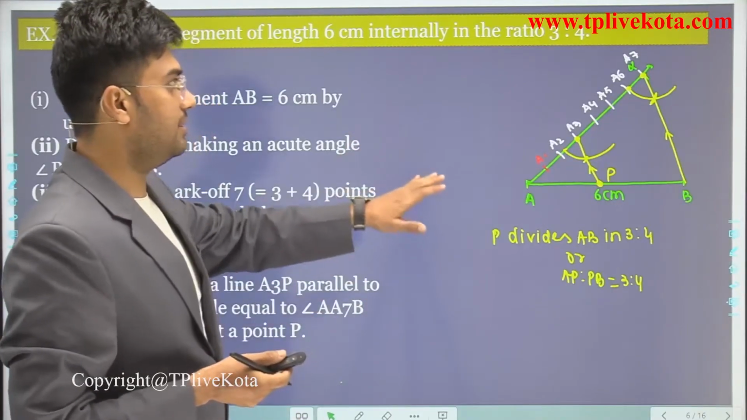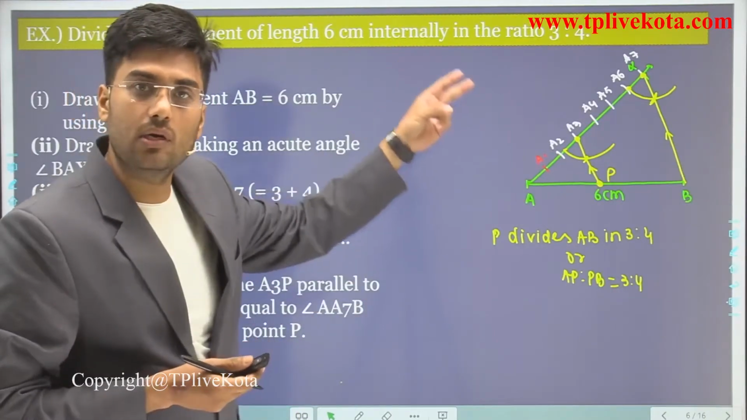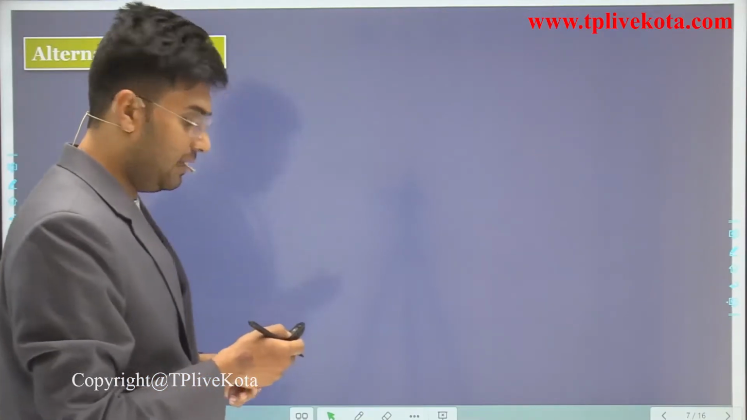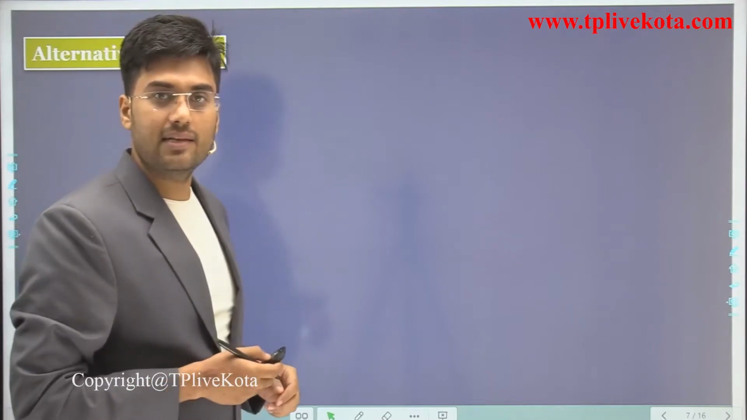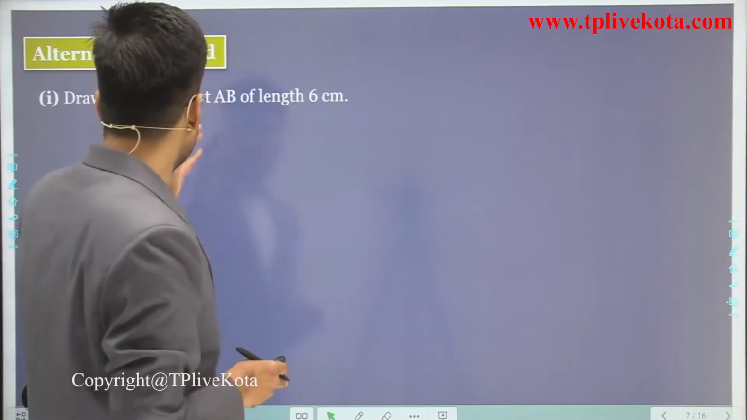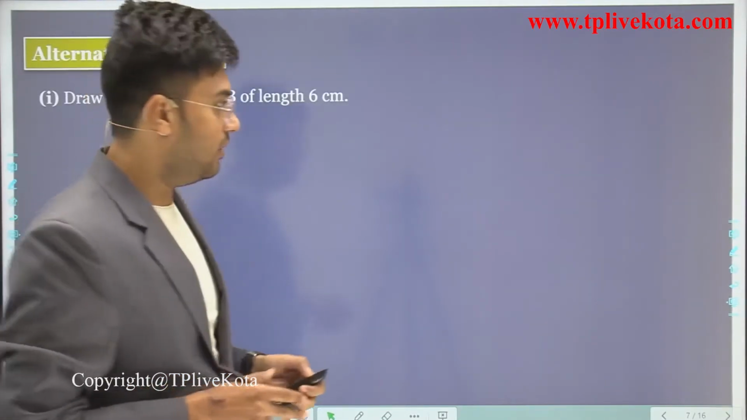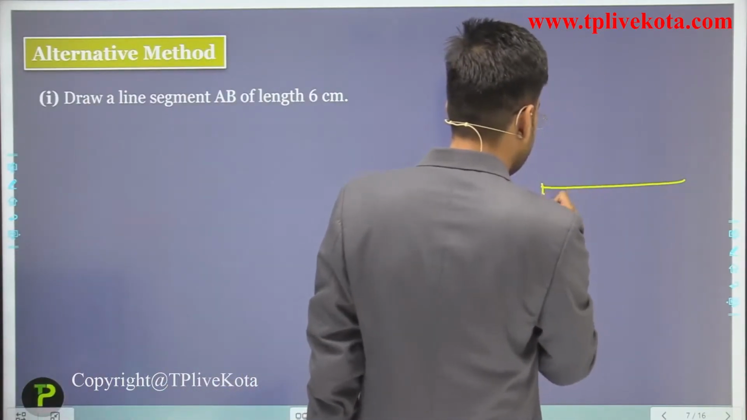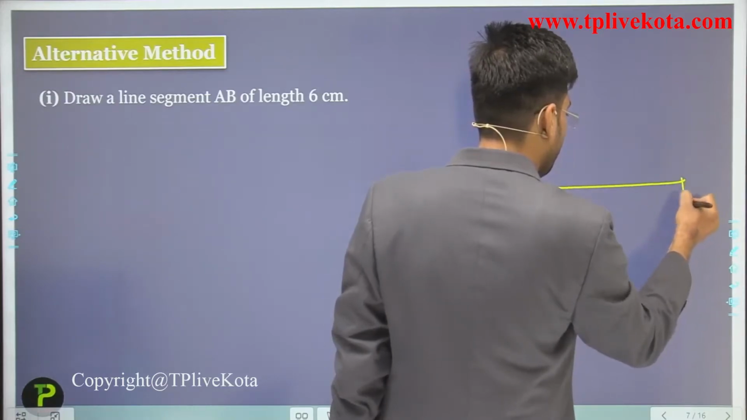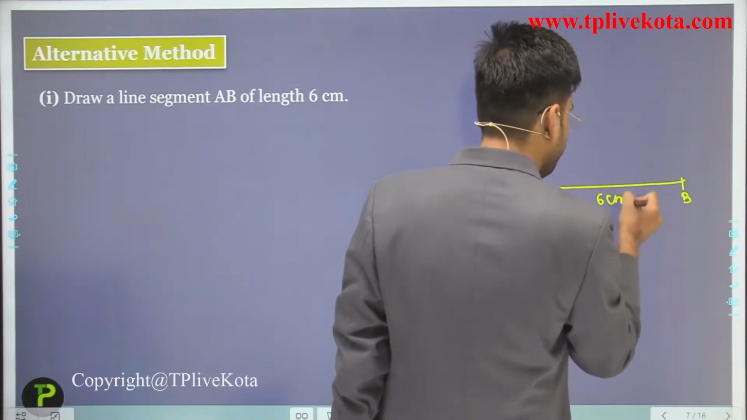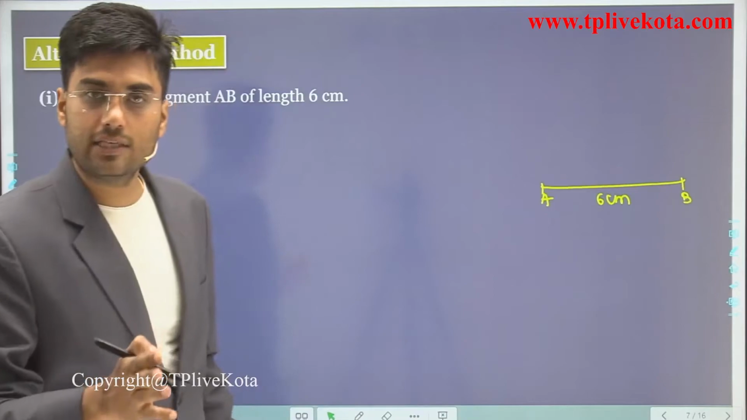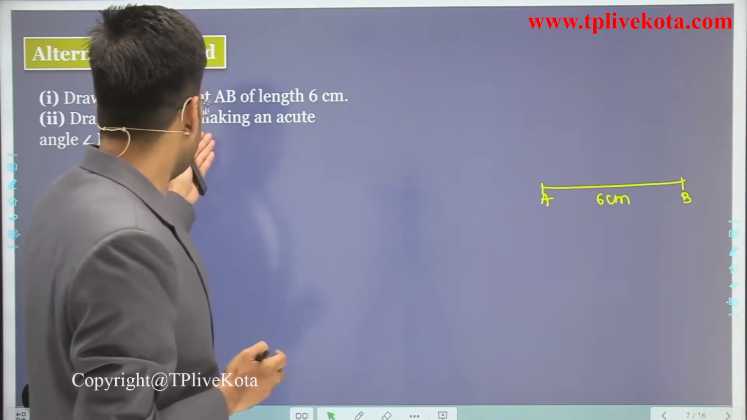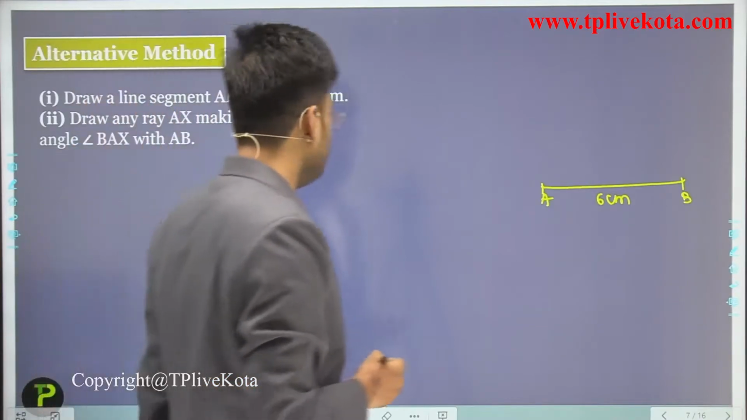Now let's discuss the same construction by the alternative method. Clear? So now by the alternative method we can divide this line segment. The first step is what? Draw a line segment AB of 6 cm. This is a line segment AB of 6 cm. Now the next step is what? We have to draw an acute angle. Draw AX making an acute angle BAX.